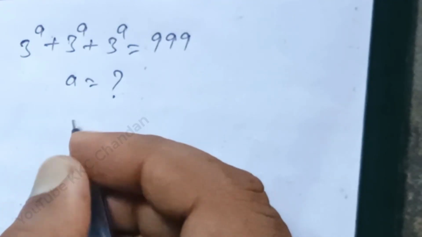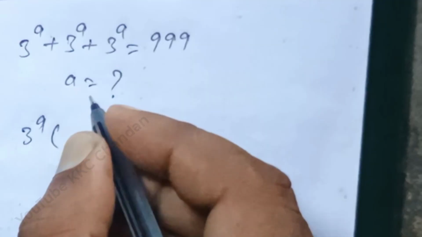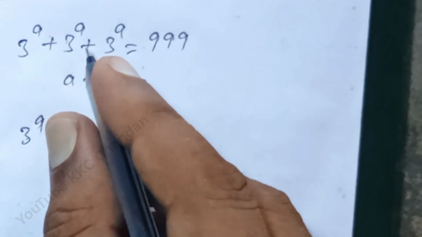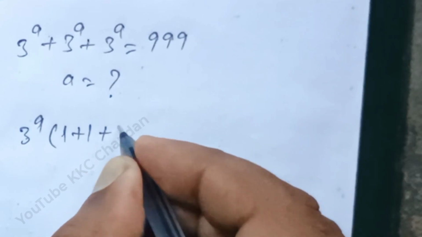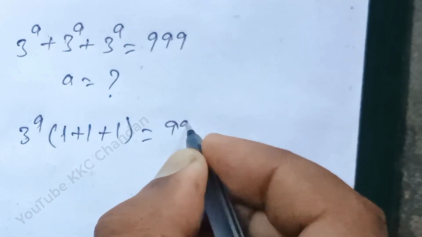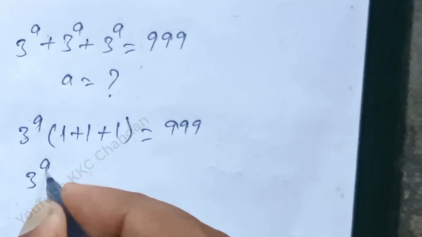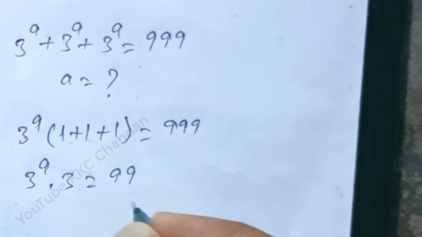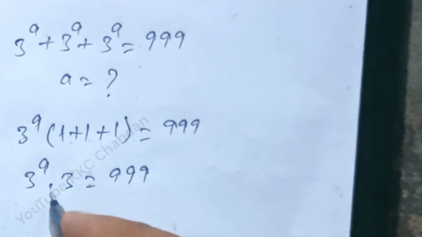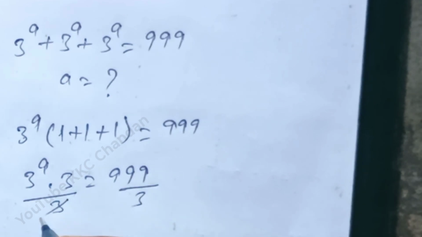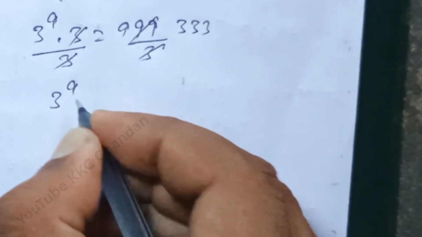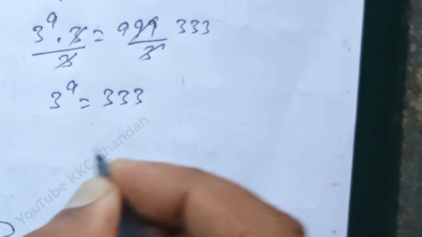First of all, see here, according to the question, 3 power a divided by 3 power (a minus 1)... 3 power a into how much? 1 means 3 is equal to 99. See here, both sides divided by 3. 3 cancels. 3 power a is equal to 333.